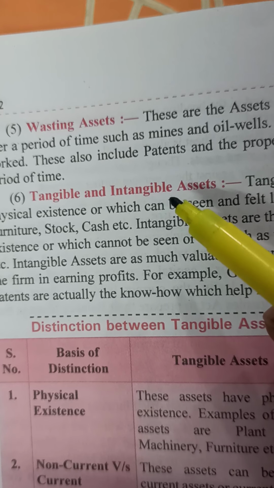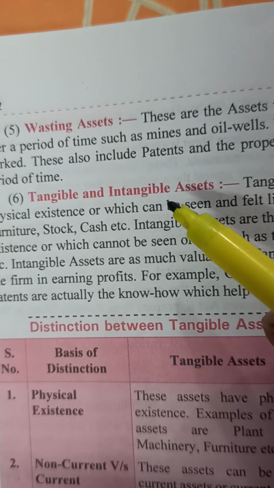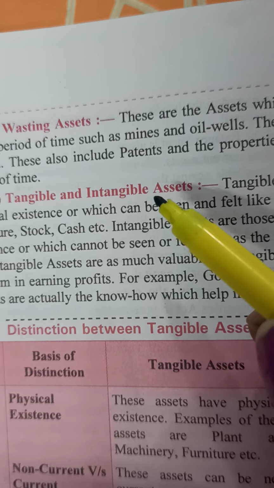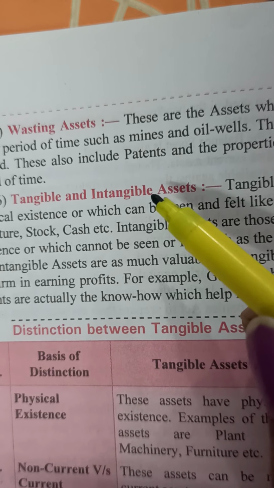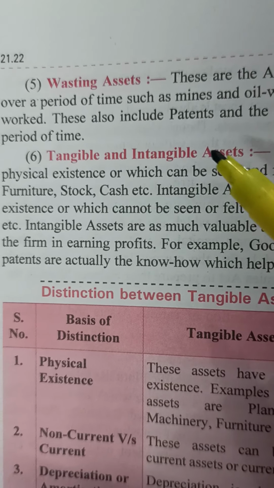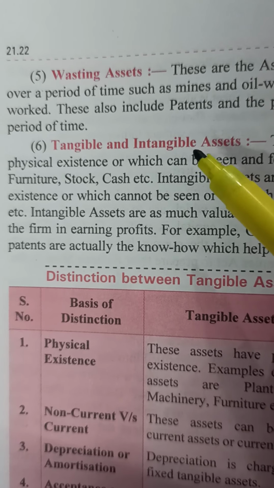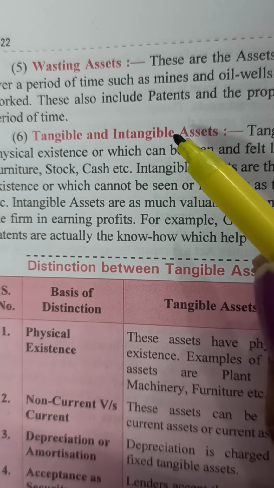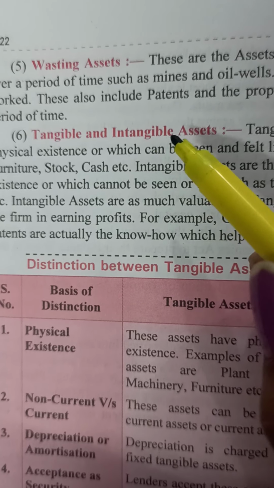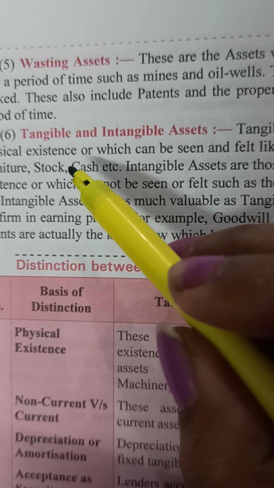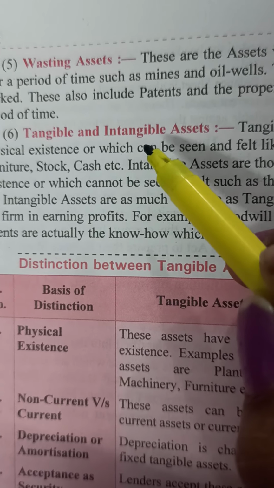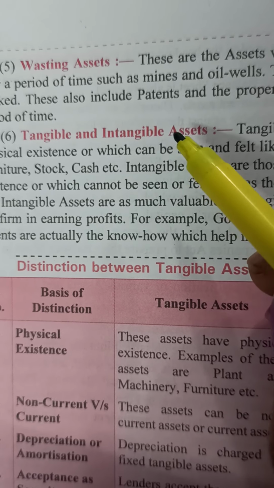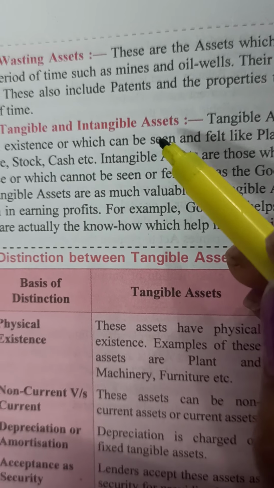Because it is helping us to generate profits, earn profits, enhance profits. Therefore, it's an asset. So all those assets which are helping us to generate profit but cannot be seen, do not have a physical existence, are called intangible assets. Those assets that can be seen are tangible, and those that cannot be seen are intangible assets.